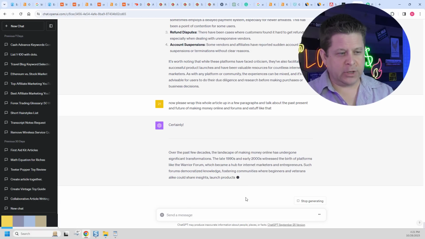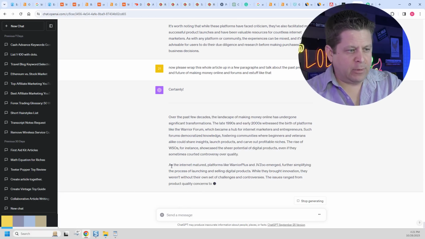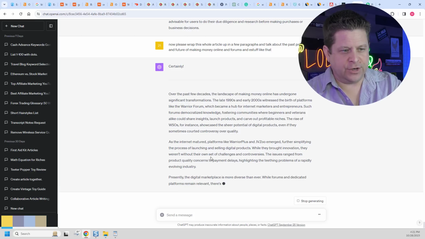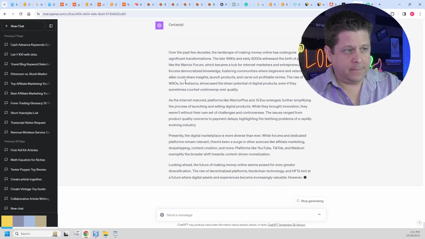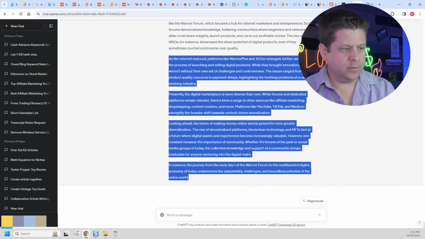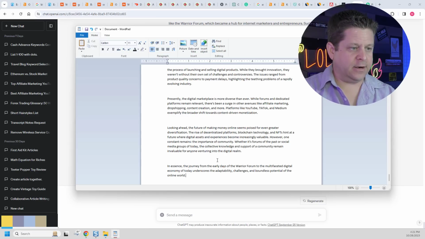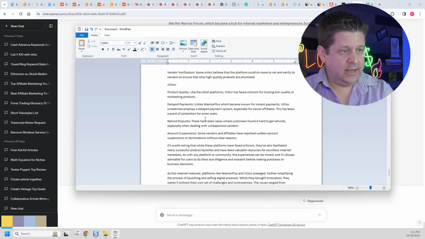And it looks like it's duplicating some info, so I might not include this one here. I probably would just start it here, as the internet matured, something like that. So this will probably work here. Yeah, I'm going to get rid of this one because it's doubling up, and I'm just going to get this one here. So now we'll take this, put this into our WordPad here, and we can format it, make it fancy looking, and everything like that.